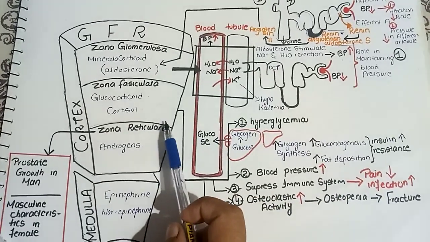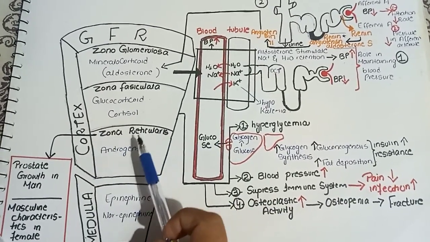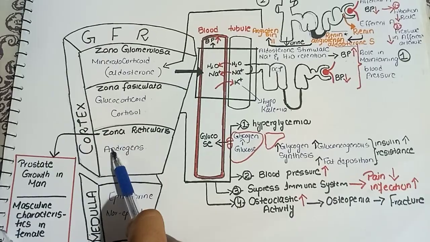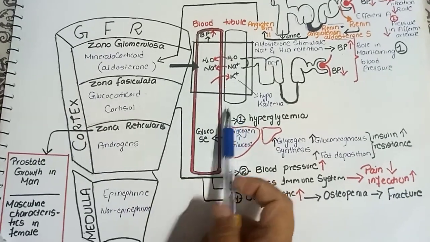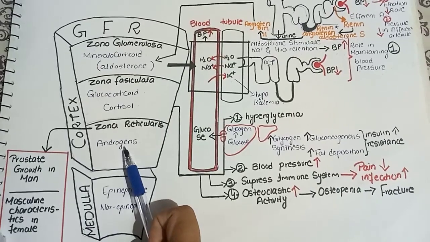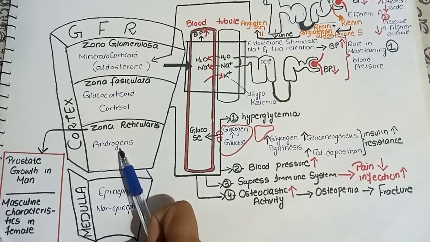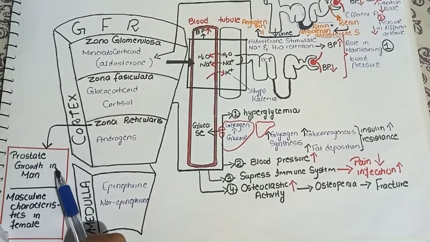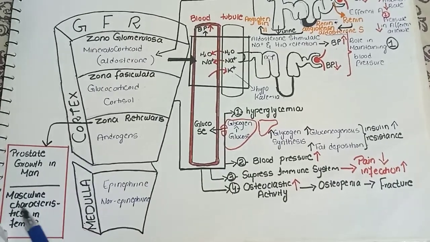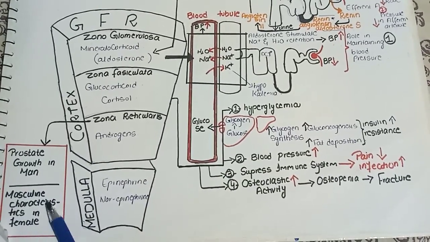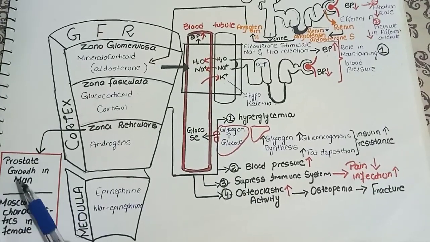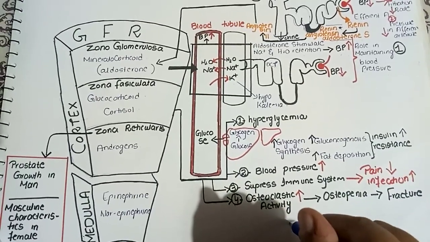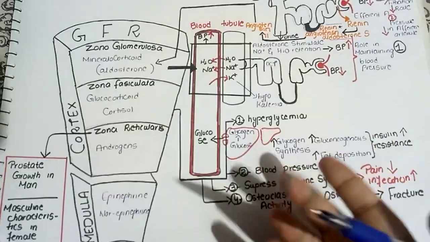And the third layer is the zona reticularis, and the important hormone of this layer is the androgens. This hormone is not involved in stress stimulation or blood pressure regulation. It is one of the sex hormones, and it plays an important role in prostate growth in males, like the heaviness of the voice, and the masculine characteristics in females. So here we are done with the adrenal gland and the regulation by the different hormones of the adrenal gland.